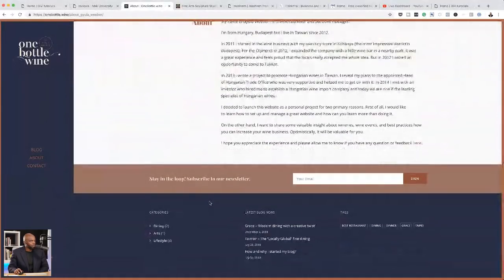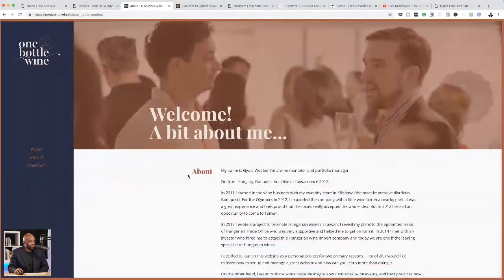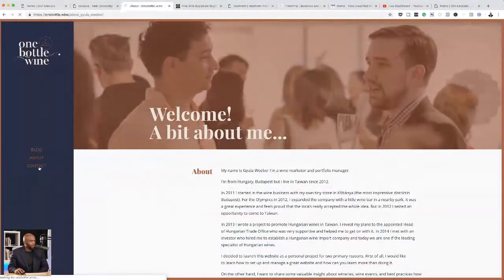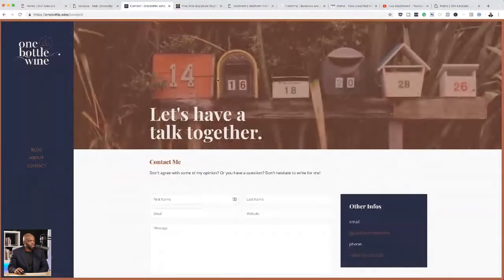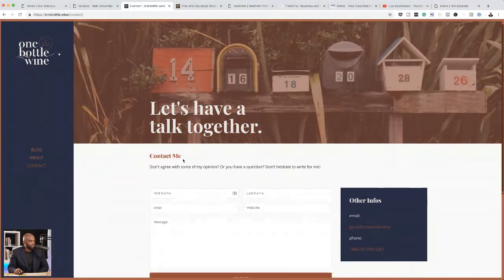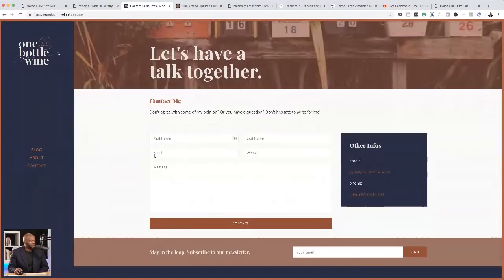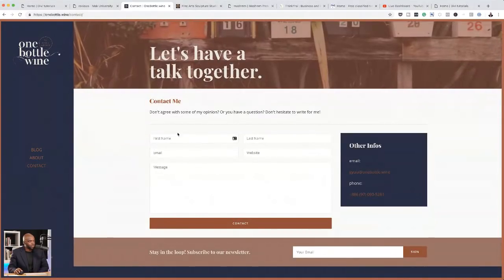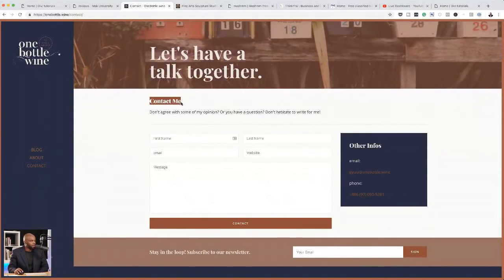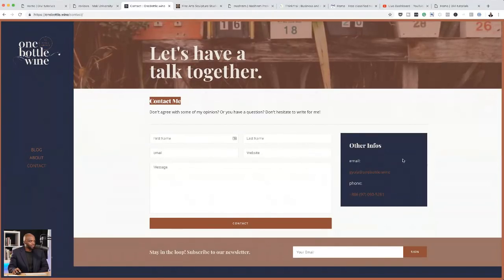Okay, so the colors are also consistent. I can see here that a color palette was used, which is great. And then finally, we have the contact page, which again looks really nice. I like the style we have on the header areas of these pages. They look really nice. And also the touch where you have the description of that actual page. I think that's beautiful. And then over here, we can also see that the use of colors is also at play. The contact me here and also this info box also has the actual colors.